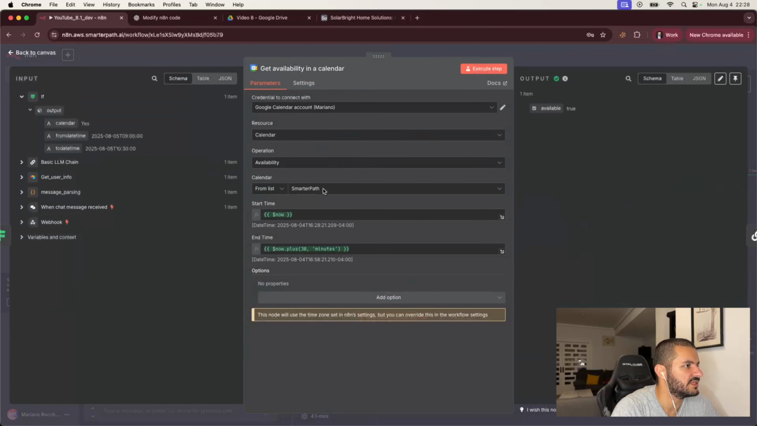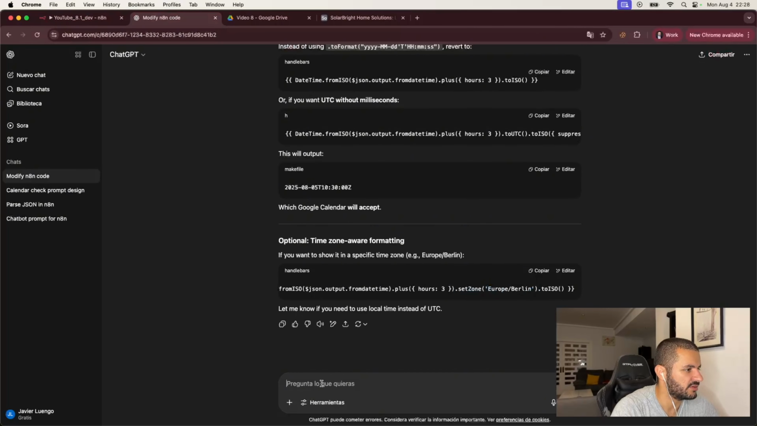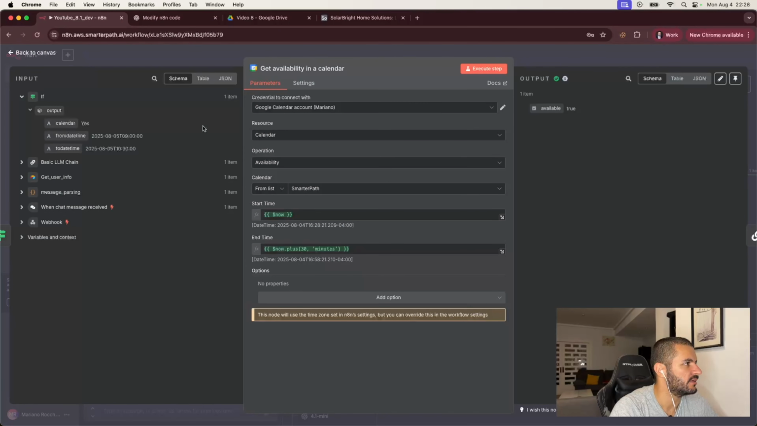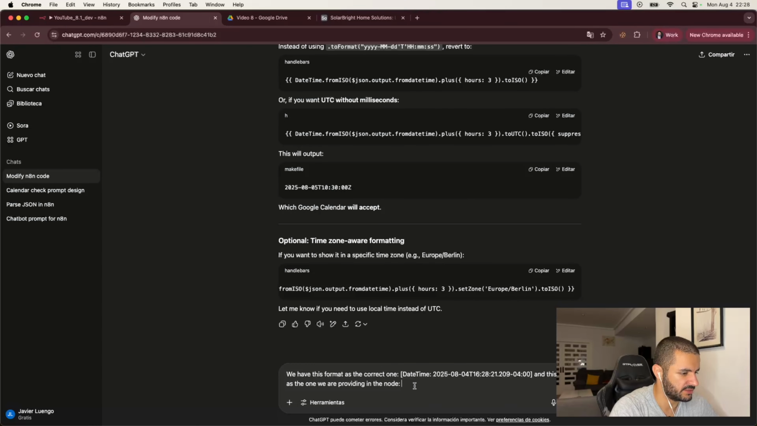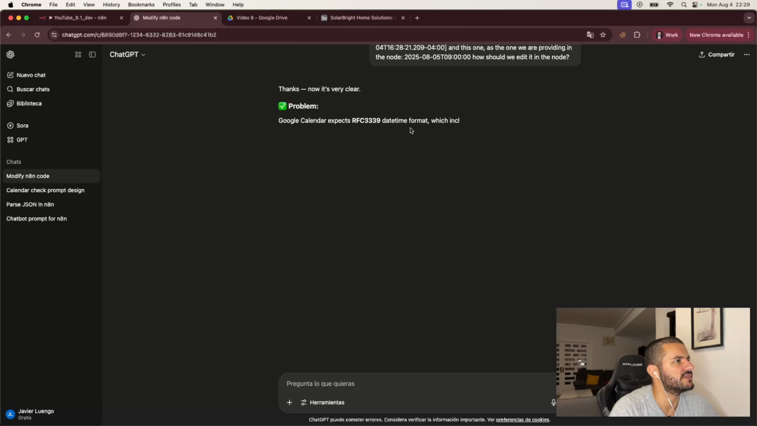So let's bring that in the middle, get availabilities. Okay, so basically we need to tell GPT, okay, we have this format as the correct one, and this one as the one we are providing in the node. So this is the one that we're providing in the node. So let's ask how to modify. How should we edit it? Let's see if it gives us a good answer.